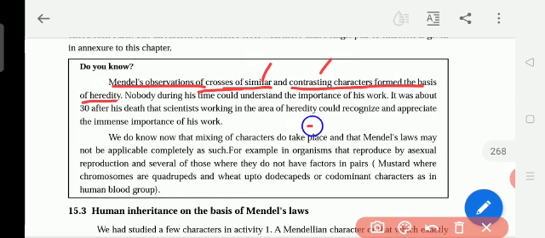When he was alive, whatever he did, he maintained the record. But only after his death, after 30 years, people appreciated the work of Mendel.